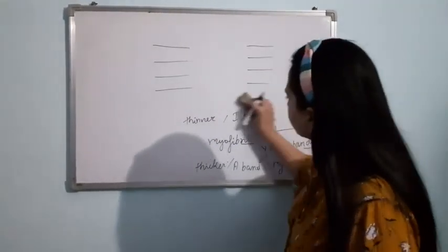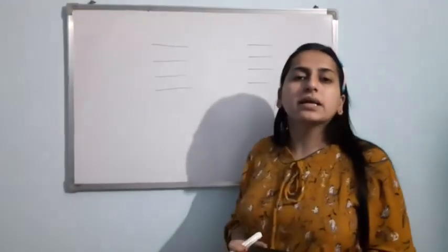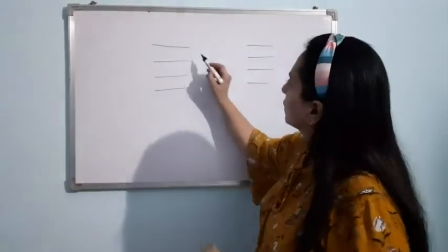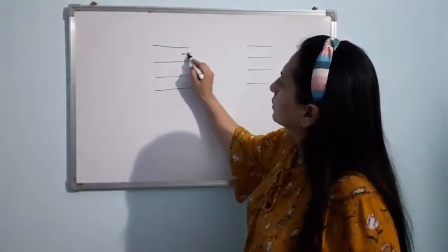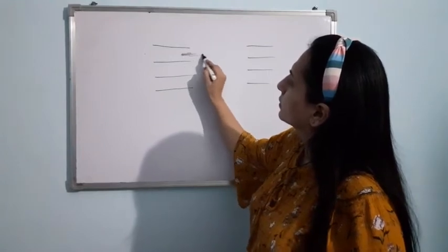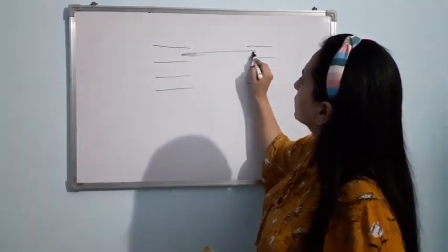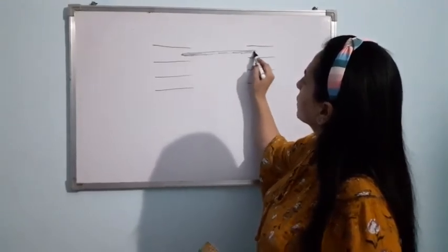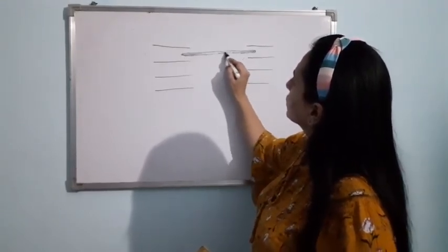Now let me make the A band. A band is thicker. I told you now only A band is thicker. It is present here. This is A band. It is thicker, so that's why I am shading it. Is it fine? So this is A band.